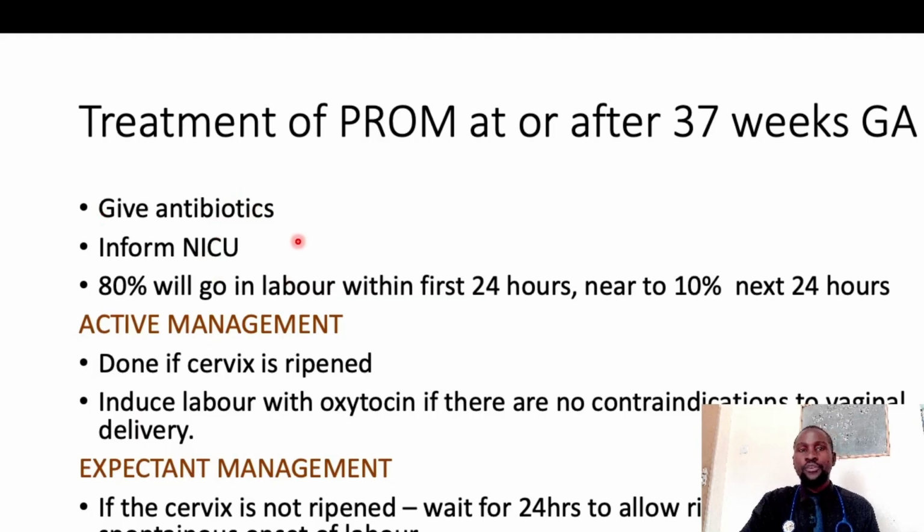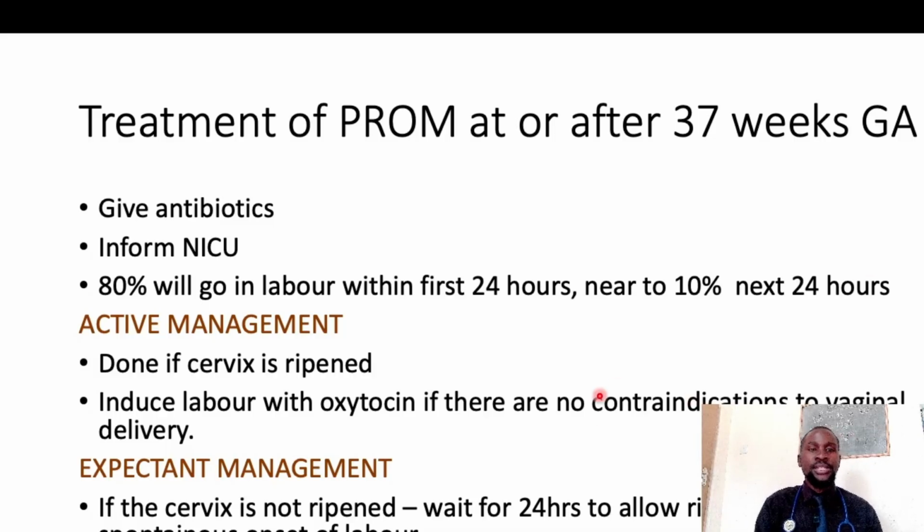You need to inform NICU, neonatal intensive care unit, okay, because in case you may need to admit this baby to NICU. And 80% of these women will go into labor within 24 hours, okay, and near to 10% may go into labor after the next 24 hours. Okay, that's why the management can be active management or expectant management.